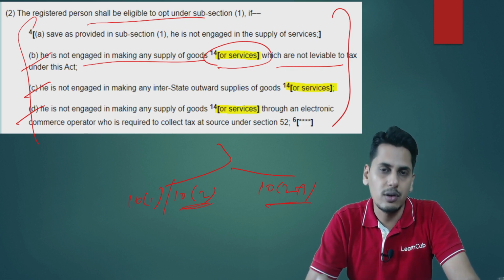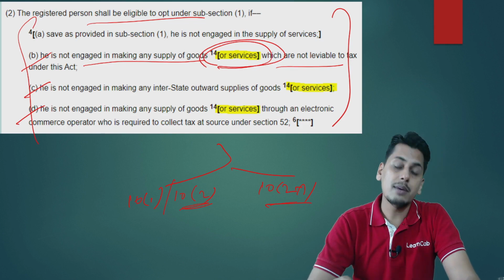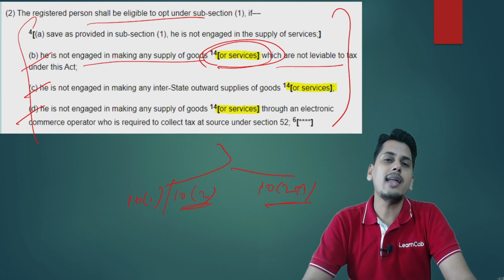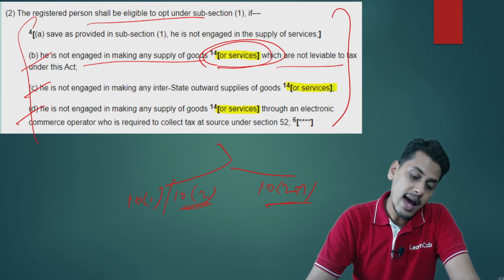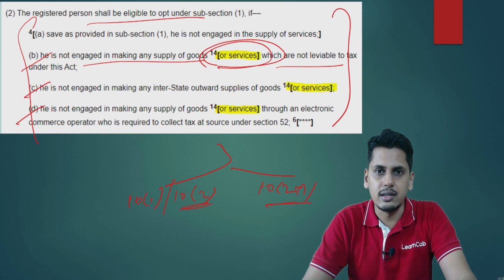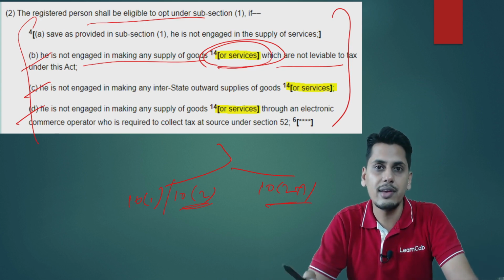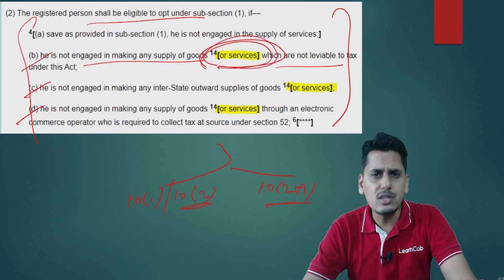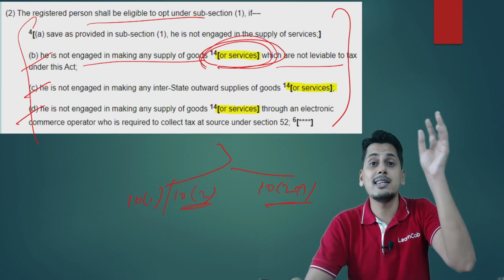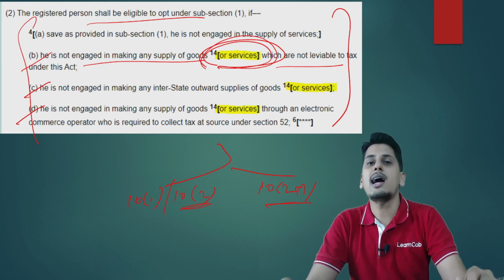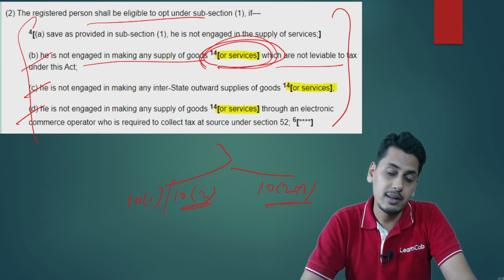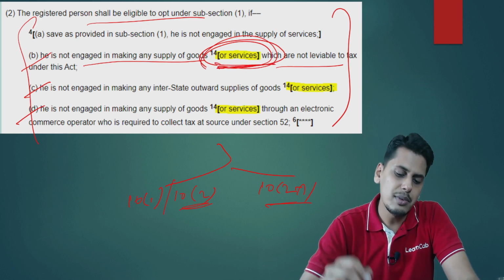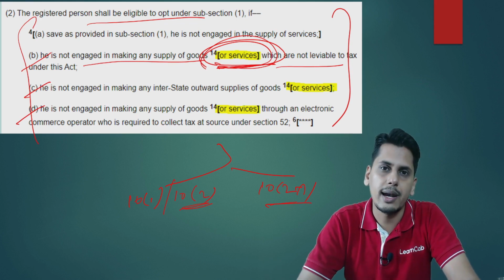of 10 subsection 1. Friends, what do we mean by supply of services which are not leviable to tax under GST? It is basically a non-taxable supply of services. Friends, as regards non-taxable supply of goods is concerned, we do have certain cases. We have alcoholic liquor, we have petroleum products. But friends, as regards non-taxable supply of services is concerned, as of date, there are no such services upon which there is no levy of GST. Of course, there are services which are exempted from GST, but there are no services on the current date which are not leviable to GST. So friends, this amendment practically is not having much of impact.